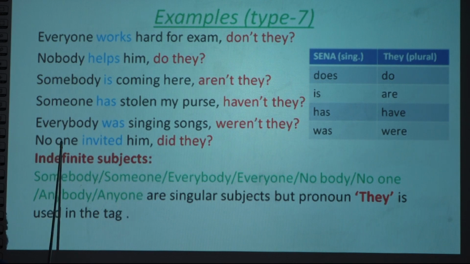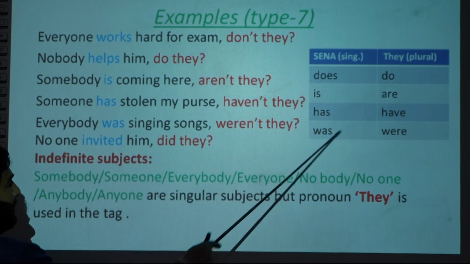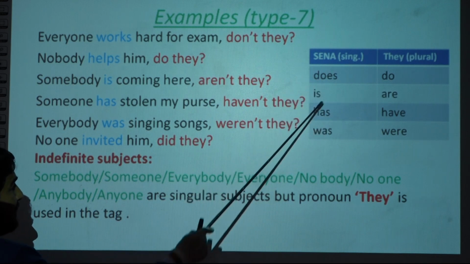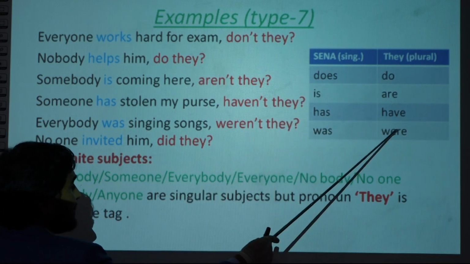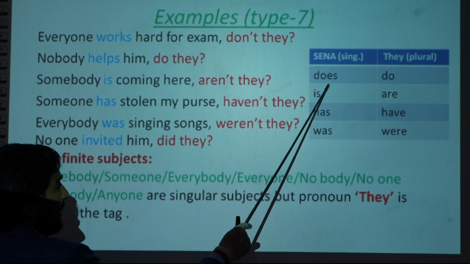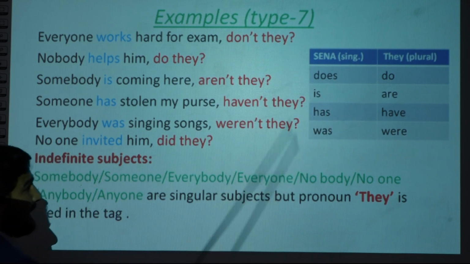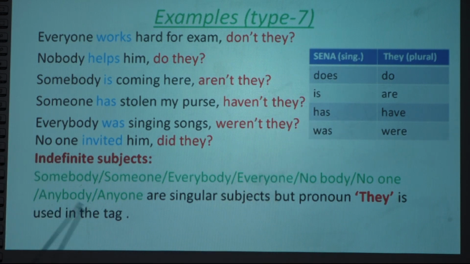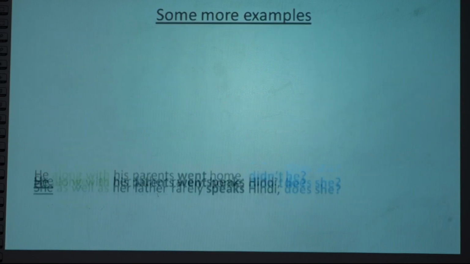Nobody, sorry, no one, this one is singular, and it uses the pronoun they. It is negative, so did they. Only in the case of these 4 verbs. Remember, these 4 verbs are changed into the plural form of the same auxiliary verb while adding the tag, only in the case of these indefinite subjects. Only these indefinite subjects, not in other cases. Remember, this is important for you.